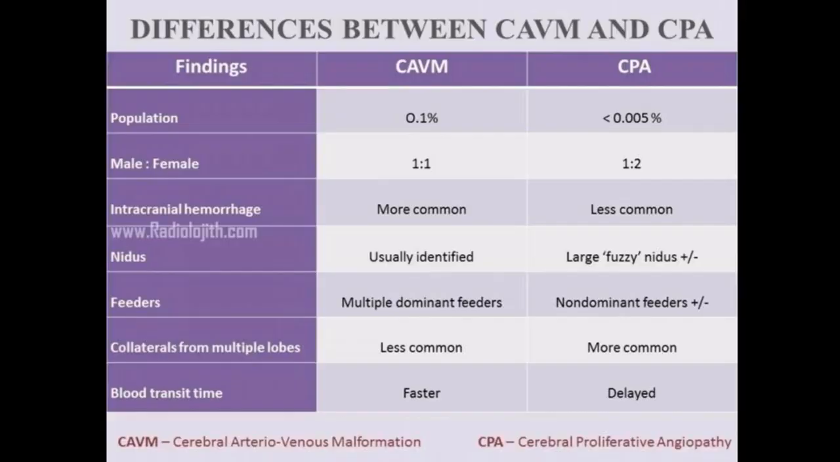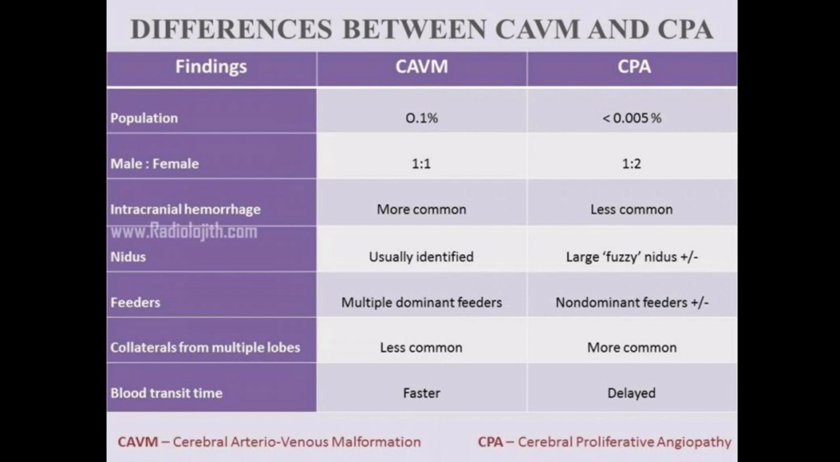But when there are multiple arteriovenous connections due to multiple non-dominant arterial feeders and draining veins associated with intermingled normal brain, then we can call it cerebral proliferative angiopathy. There will be no typical nidus angiographically. See the image for the differences between the classical cerebral AVM and the cerebral proliferative angiopathy.